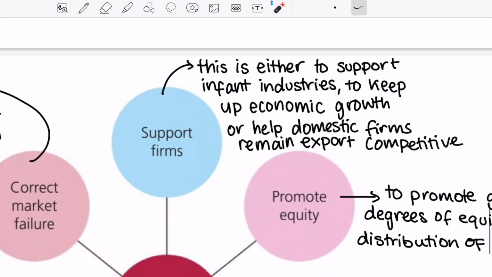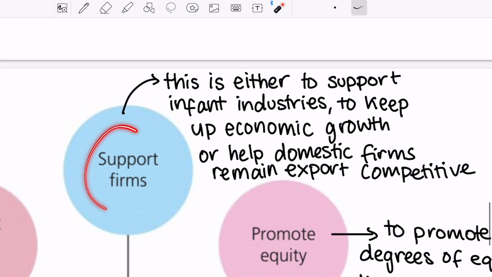So number 1, governments intervene to support firms. So, 1, they can be supporting infant industries. So, these are firms that are new to the industry. Let's say, for example, in Japan, there is a new car manufacturing firm. So, governments intervene to help them get up on their feet, to acclimatize to the industry, and to be competitive in the industry.